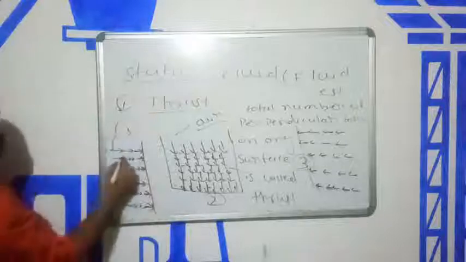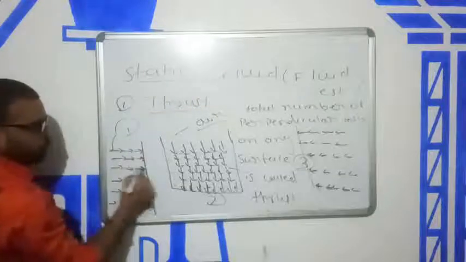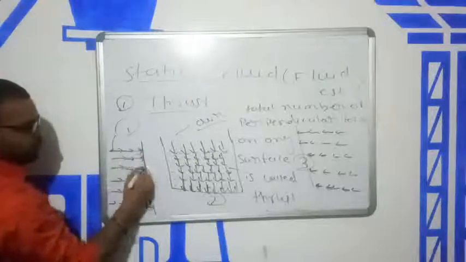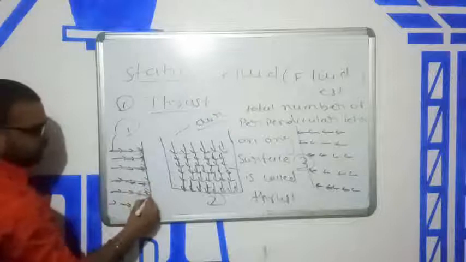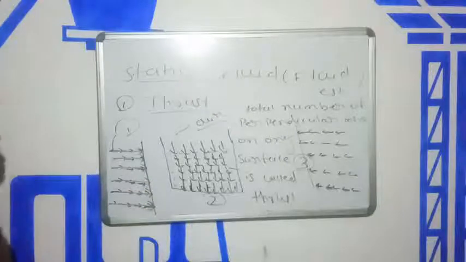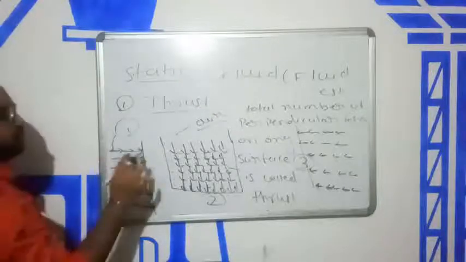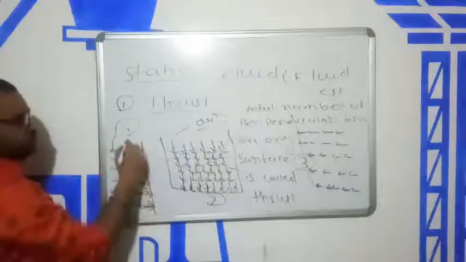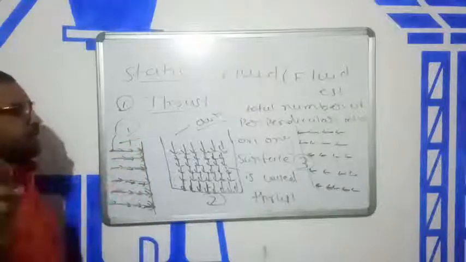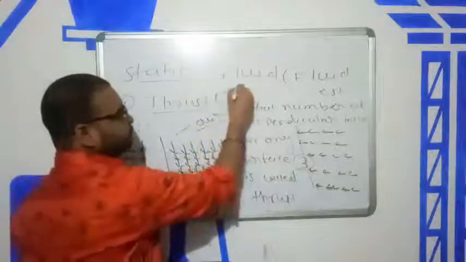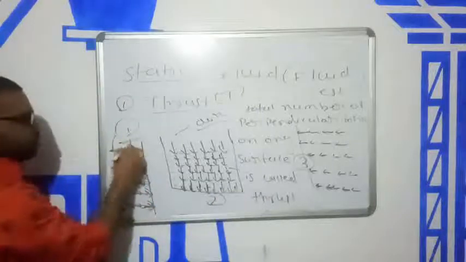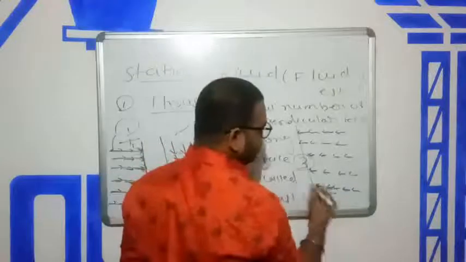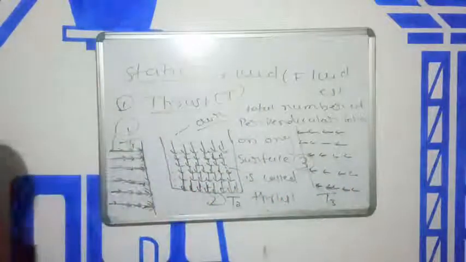Okay, so this total perpendicular force, I draw this single diagram. Now you easily understand. Total perpendicular force is called thrust. Basically, thrust is denoted by T. So this is called thrust 1, this is called thrust 2, this is called thrust 3. Total perpendicular force.